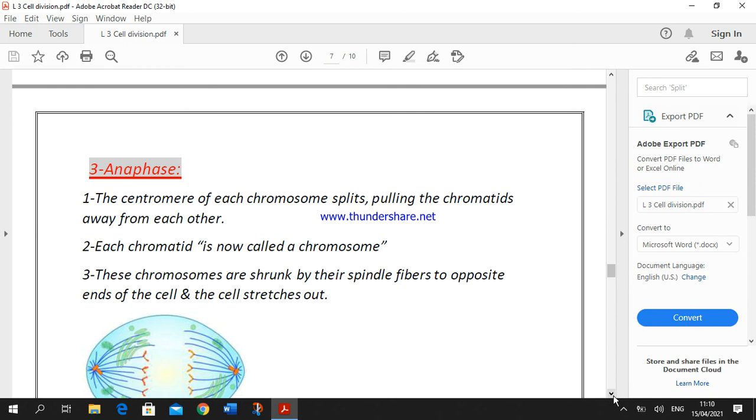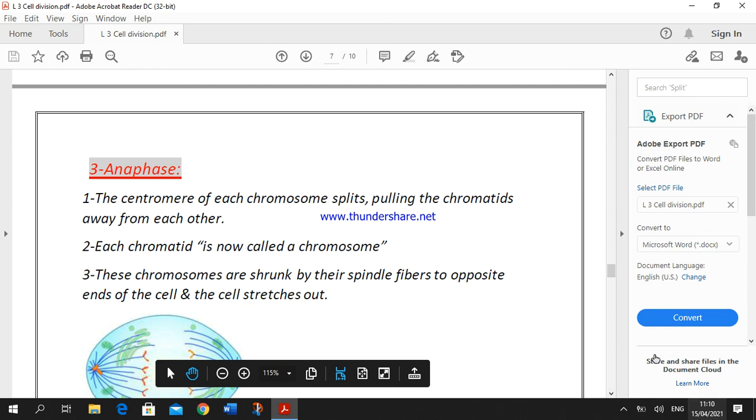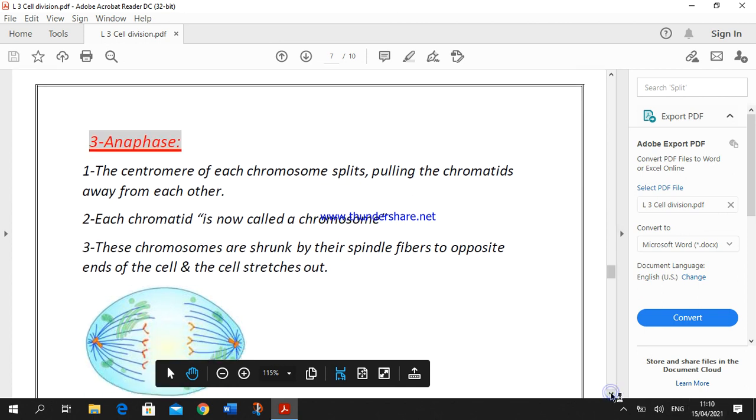Then the spindle fibers shorten, and each chromatid is now called a chromosome. These chromosomes are pulled by the spindle fibers to the opposite ends of the cell, and the cell stretches out, as we see.